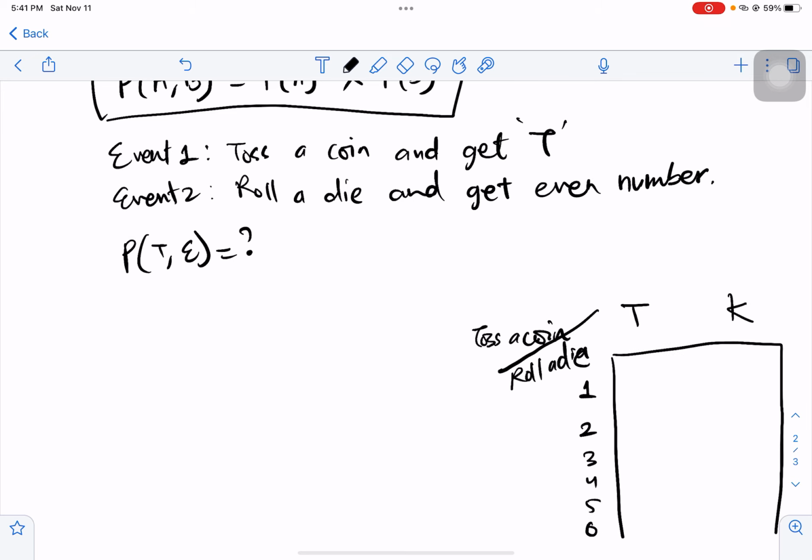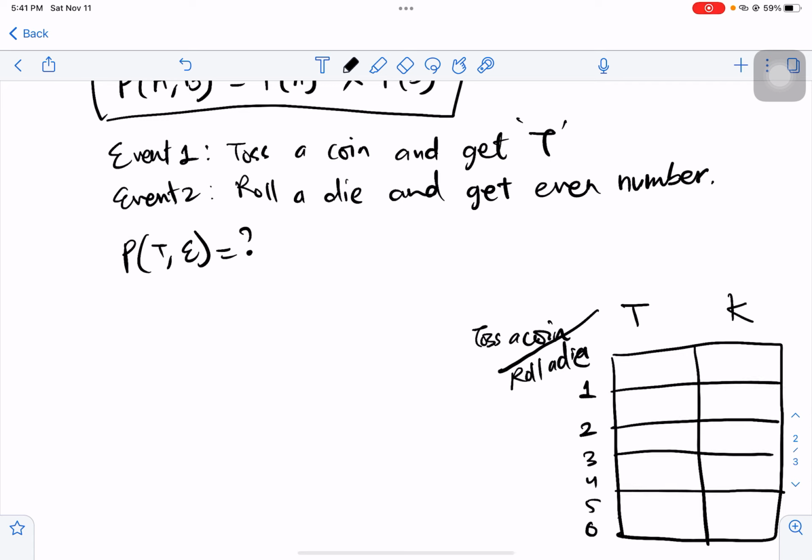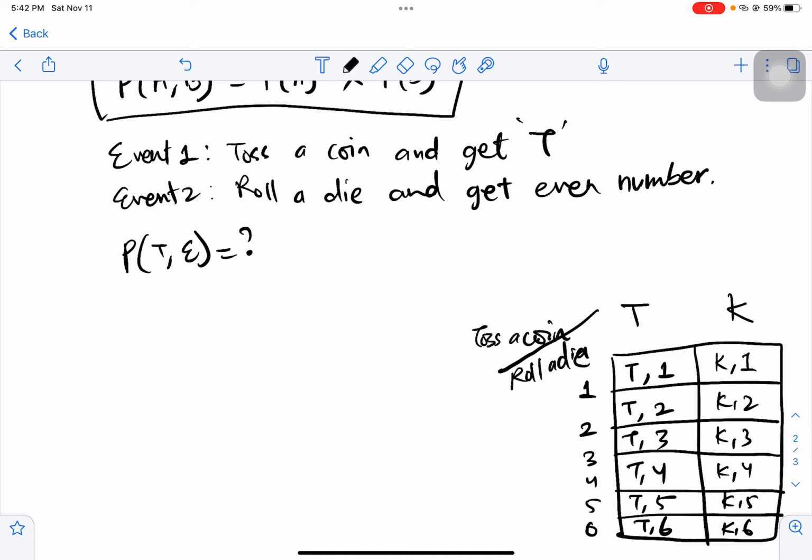So when I do these two events, the possible outcomes are: I may get tastage and 1, tastage and 2, tastage and 3, tastage and 4, tastage and 5 or tastage and 6. Or it may be khorlo and 1, khorlo and 2, khorlo and 3, khorlo and 4, khorlo and 5 or khorlo and 6. So how many items do I have?